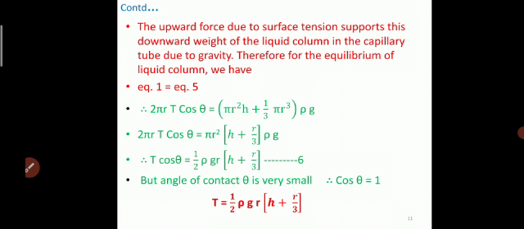And for the angle of contact theta, which is very small, cos theta is taken as 1. Therefore, the expression for surface tension T is equal to 1 by 2 rho g r into h plus r by 3, where rho is the density of the liquid, g is acceleration due to gravity, r is the inner radius of the capillary tube, and h is the height of the liquid column in the capillary tube.